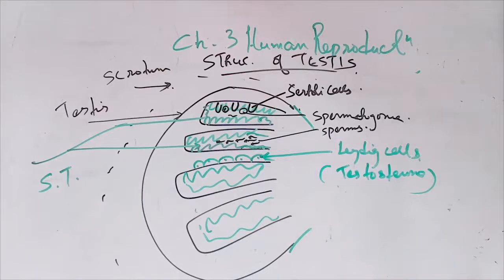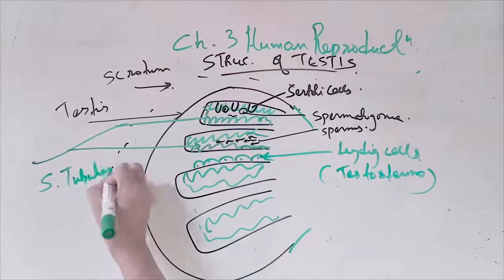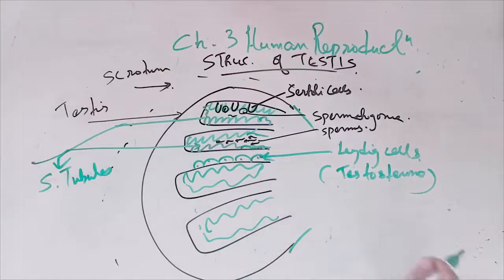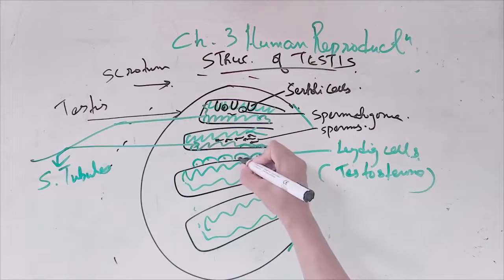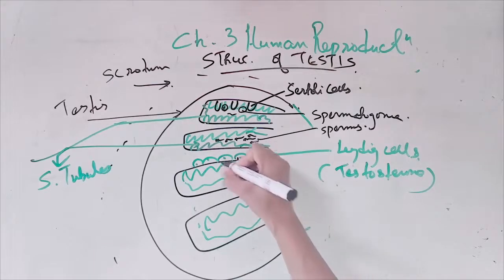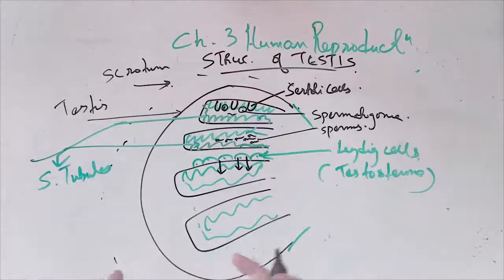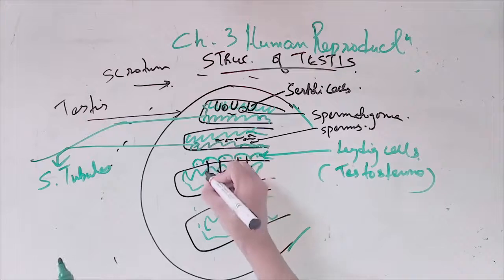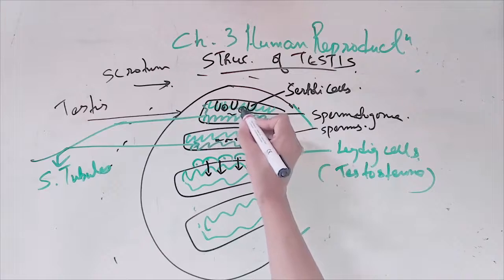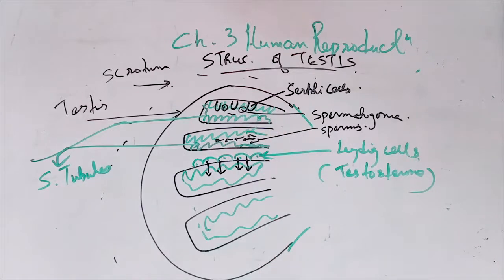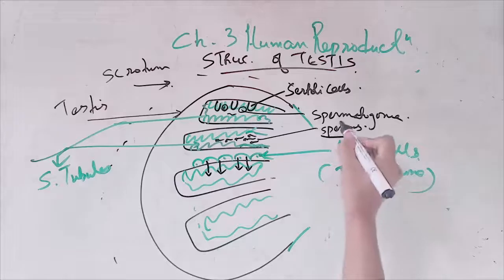So outside the seminiferous tubules, we have the Leydig cells. The Leydig cells will give the hormone inside. With the male hormone, the process of spermatogonia turning into sperms can occur. It goes inside. When the hormone goes inside, the spermatogonia will eat the food and change its structure and shape, and they will form the sperms.